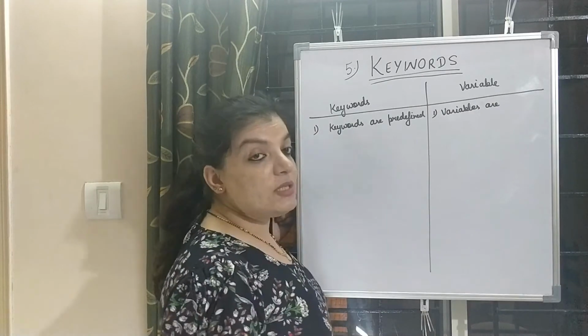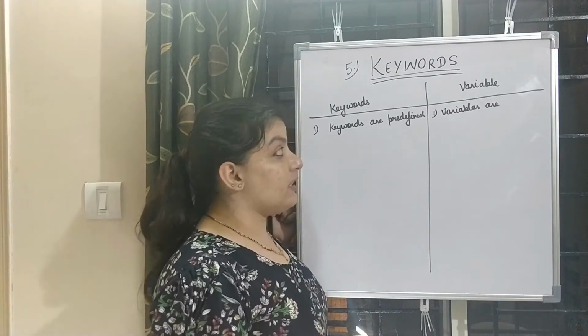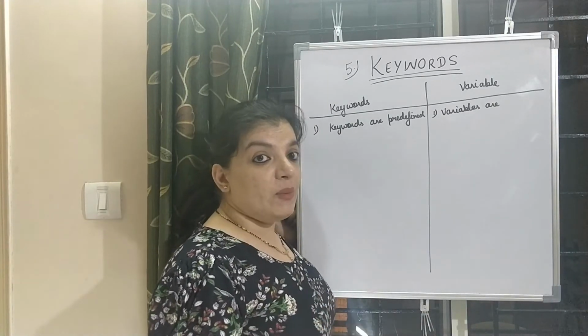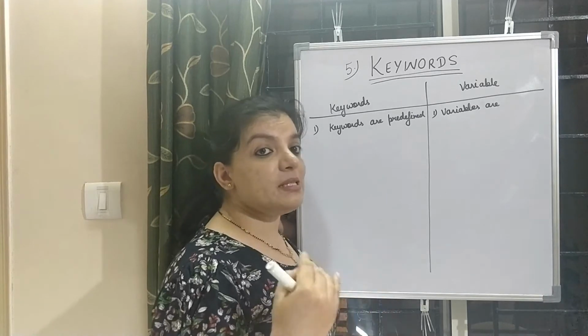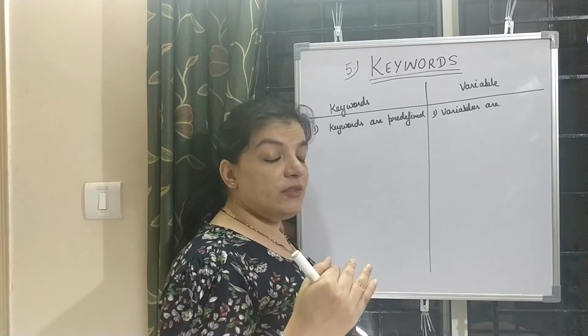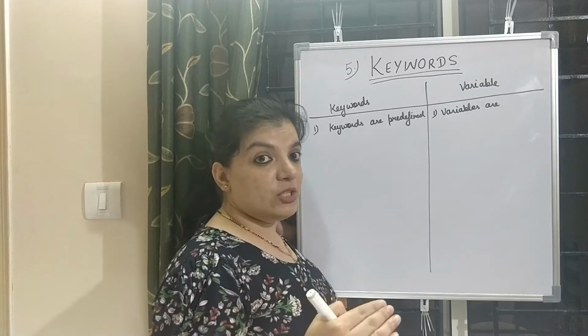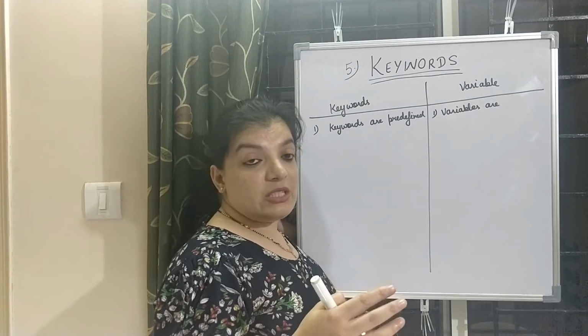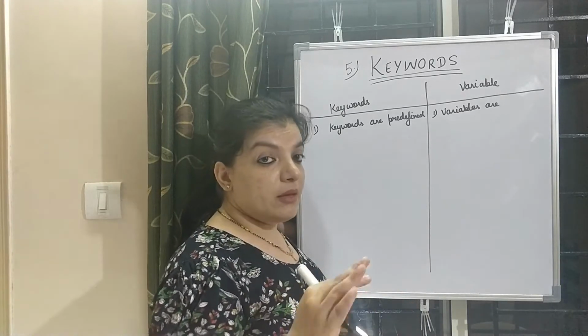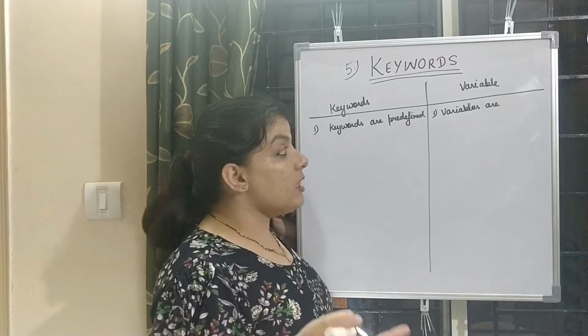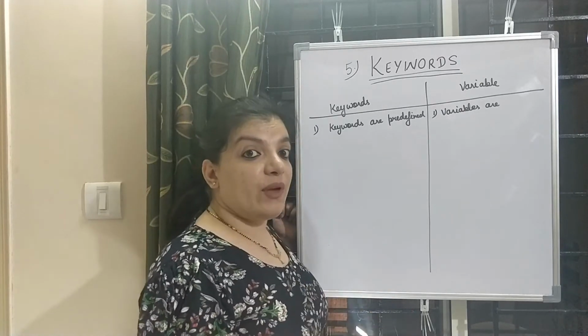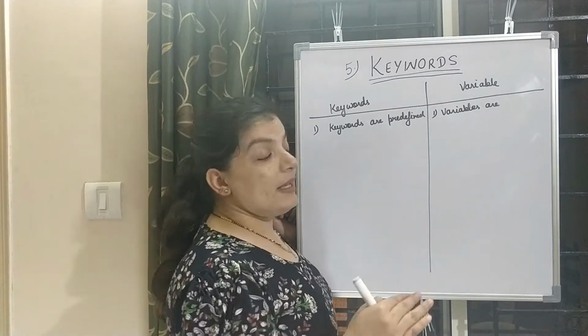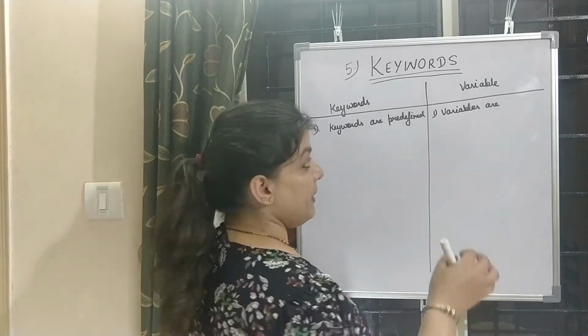Why? Because what is the definition of variable? If you remember what I told you, variables are the names which we give to computer memory locations, which are used to store values. So the variable names are defined by the user, not by the developer of a programming language.